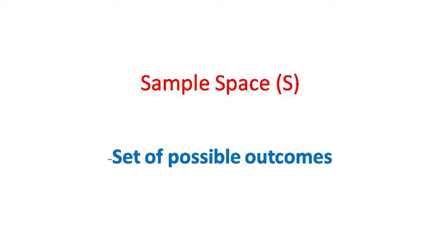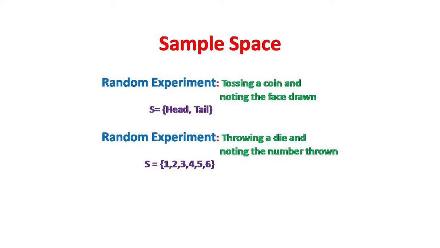So, how will you represent all the outcomes of a random experiment? There comes the term sample space. The set of all possible outcomes of a random experiment is called its sample space, usually denoted by the capital letter S. Can you write the sample space of the following experiments? Tossing a coin and noting the face thrown. Sample space S equals set {head, tail}. Throwing a die and noting the number thrown. S equals set {1, 2, 3, 4, 5, 6}.